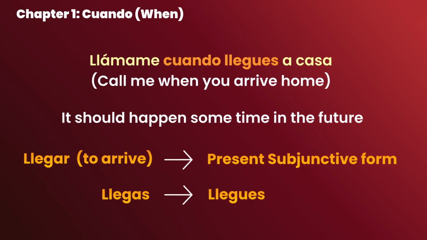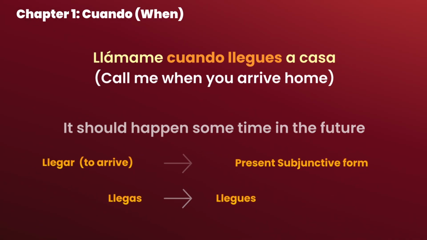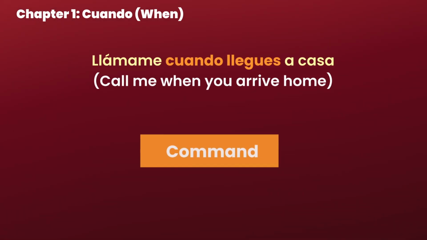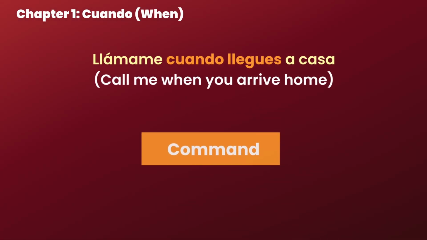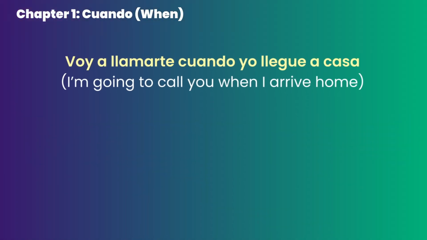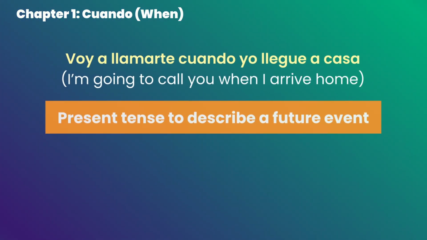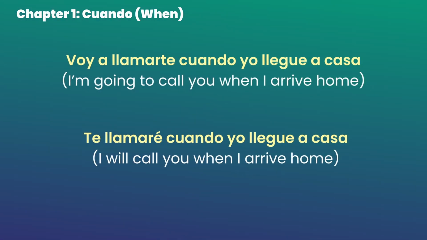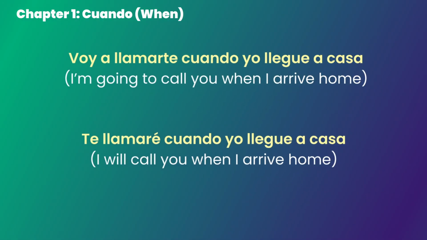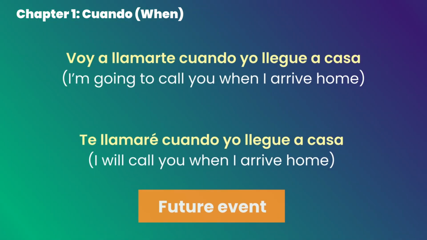There's one thing I would like to note about the future events. Using future tense is not the only way to describe something that happens in the future. In a current sentence, we are using a command, meaning we're asking someone to do something. At the same time, we could phrase a similar sentence like this: Voy a llamarte cuando yo llegue a casa. In this case, we're technically using present tense to describe a future event. It's the same as saying te llamaré cuando yo llegue a casa. You see, it's the same thing. Whether we will do something or we are going to do something, we are still describing a future event, which will trigger subjunctive when used with triggers such as cuando.